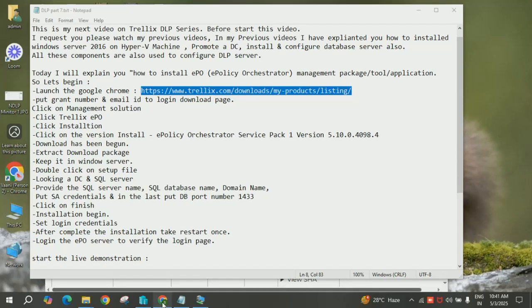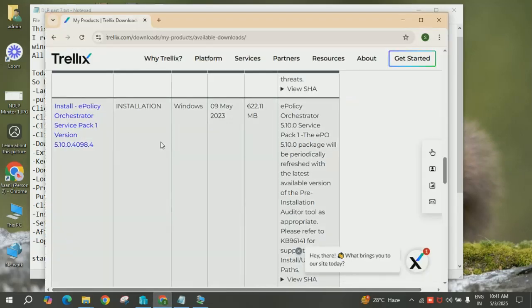Just log in to Google Chrome and paste this URL. Okay, I have already put this URL. Once you put this URL, it will ask for your credentials, user ID and password, and grant number. This information will be provided to you only by your OEM. Okay, this is the package. Just click on this package.